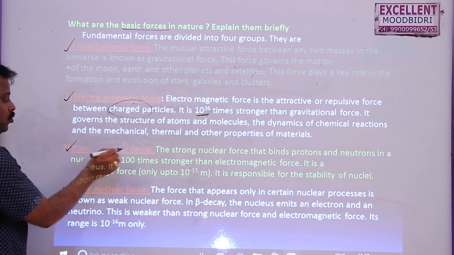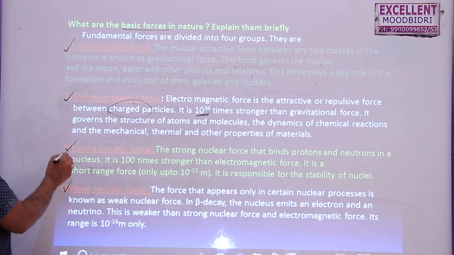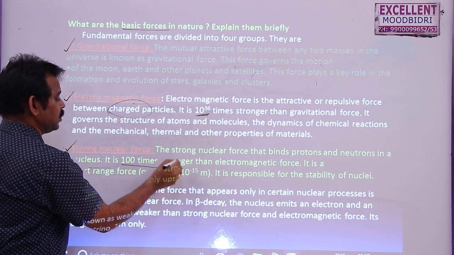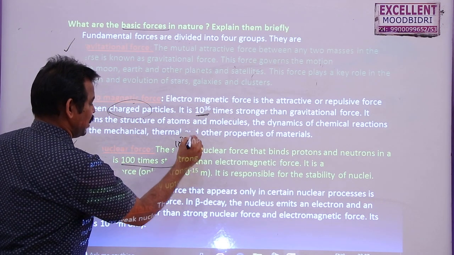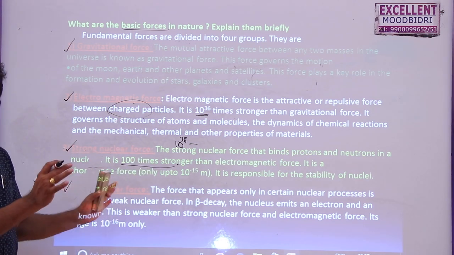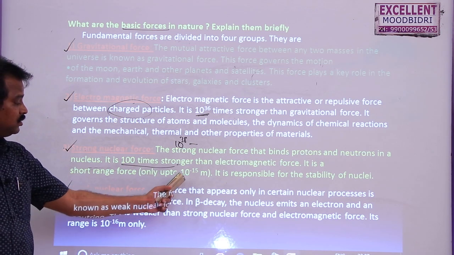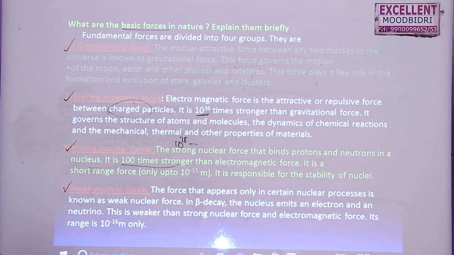Then strong nuclear force. The nuclear force that binds all these protons and neutrons together is called strong nuclear force. This is 100 times stronger than the electromagnetic force, that is 10 power 38 times the gravitational force. But the condition is, it is a short range force. It exists between protons and neutrons only if the distance is less than 1 Fermi. 10 to minus 15 meters is called 1 Fermi. And the nucleus is stable because of this strong nuclear force.